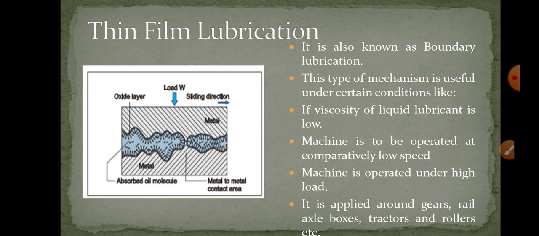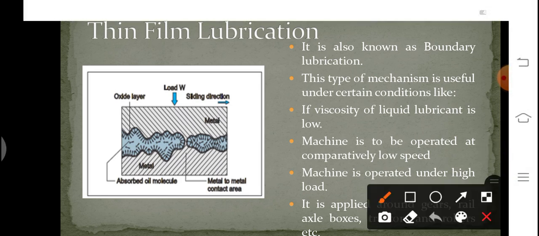Now, let us talk about thin film lubrication. It is also known as boundary lubrication. This type of mechanism is usually useful under some specific conditions. The conditions are: if the viscosity of a liquid lubricant is low, if the machine which we are operating has a comparatively low speed, and also if the machine is working at a very high load.